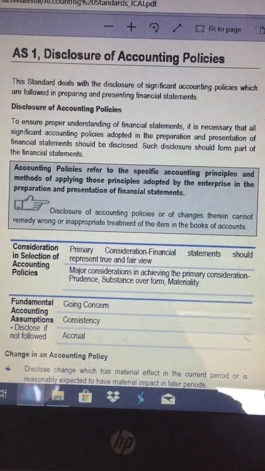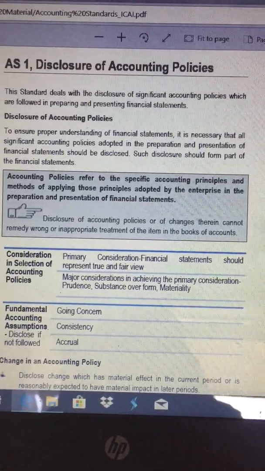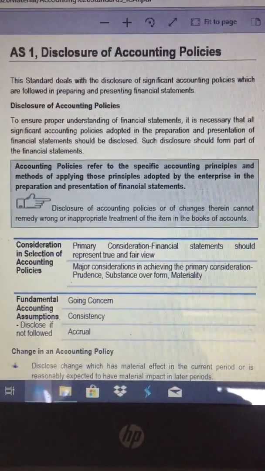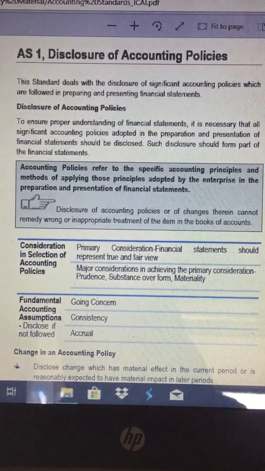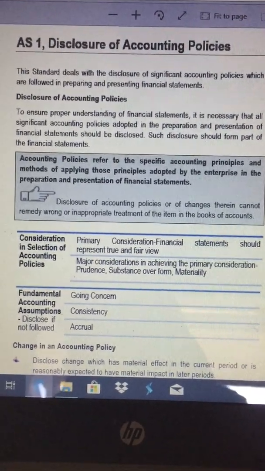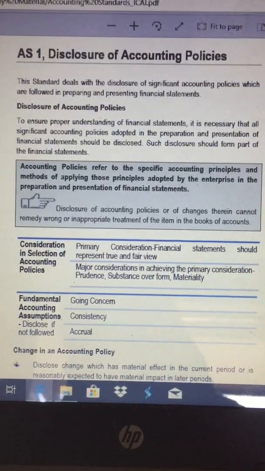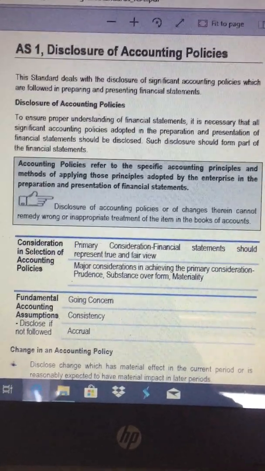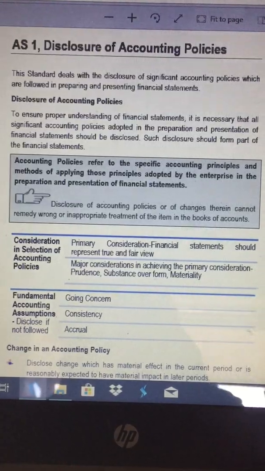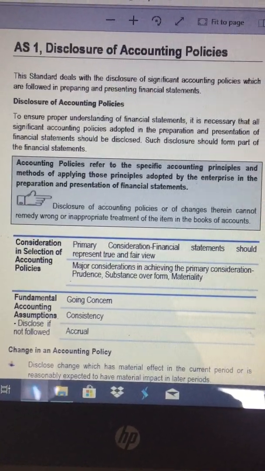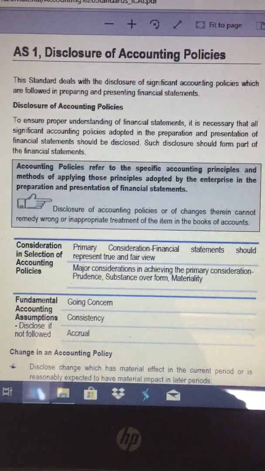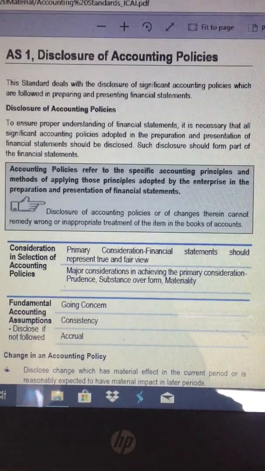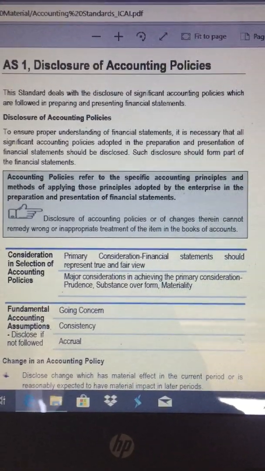And there is one more point which needs to be disclosed in accounting policies. There are certain fundamental accounting assumptions. If those assumptions are not followed, then that needs to be disclosed in financial statements under AS1. What are those fundamental accounting assumptions? Going concern, consistency, and accrual.